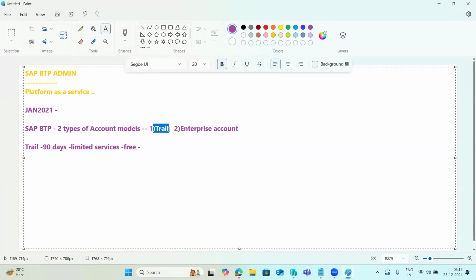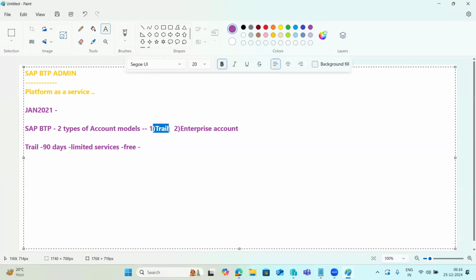We can do some POCs, testing, trainings, and learnings with the trial accounts, but they must not be used for production or development purposes. You are not permitted to use the trial accounts in any productive or commercial manner. That is the restriction we have on the trial accounts.